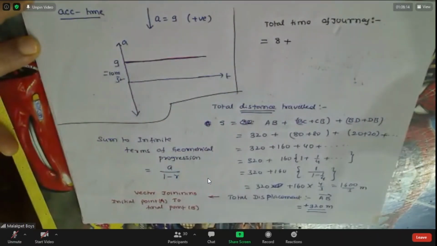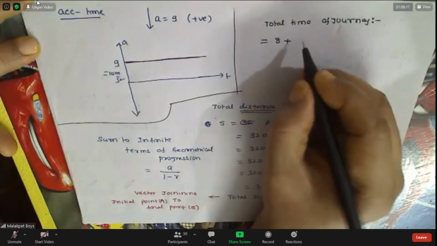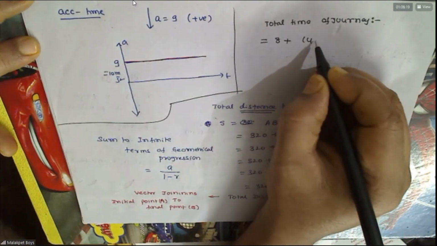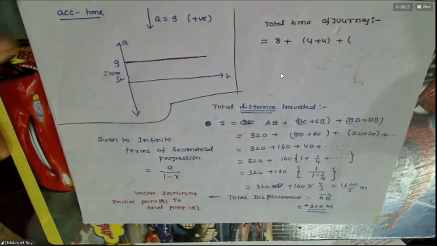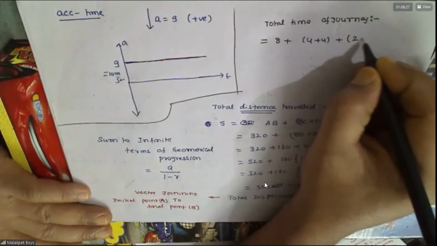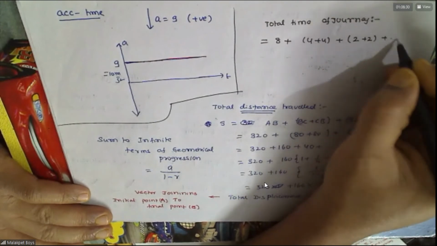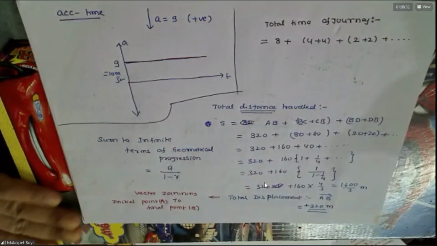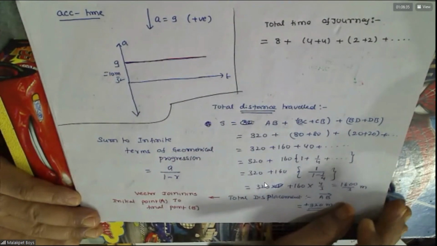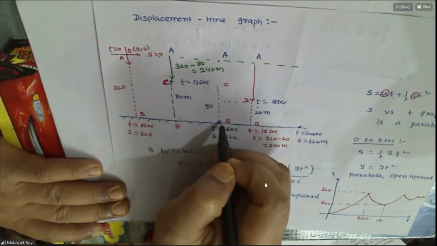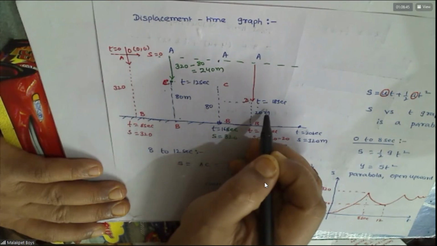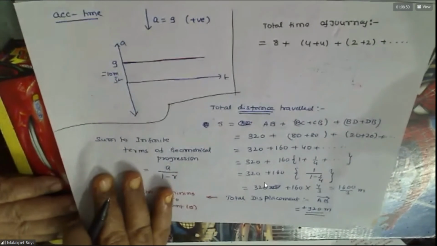Plus, to rise and reach the next upward point, 4 seconds, time of ascent, time of descent. Remember this? Again, the time of ascent is becoming half, the time of descent too, and so on it goes. Agreed or not? This is 8, again 4, again 4, again 2, again 2, again 1, again 1, again 1 by 2, again 1 by 2. It goes on like that.